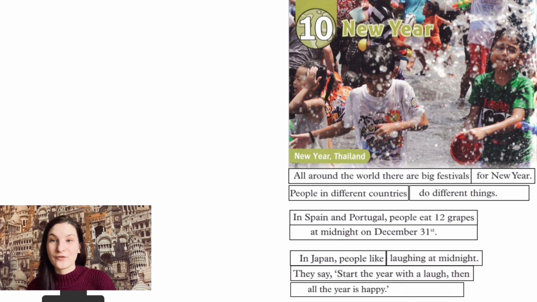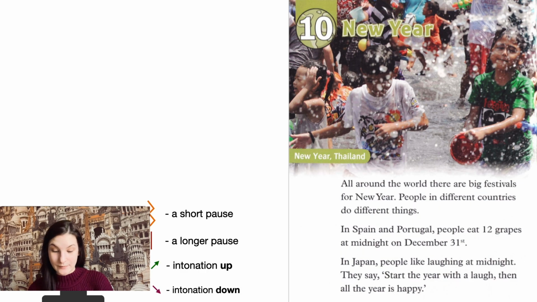So now it's time for us to practice our dramatic reading and to read the text itself. Let's try to remember our symbols. We have a short pause, we have a longer pause, we have intonation up, and we have intonation down. Let's look at sentence number 1 and let's look at the symbols we have there. Now I will read the sentence and then you will repeat it. Or you can read the sentence together with me, trying to copy my intonation. Можно читать предложение после меня или сразу вместе со мной и копировать интонацию.